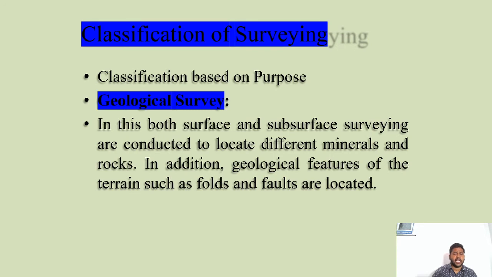This is the classification based on methods. Now, I will explain the classification based on purpose. For any survey you are doing, that survey will be done for a purpose. Whatever the purpose you are doing, you will collect that information. That collected information will be kept in a map. That is nothing but classification based on purpose.